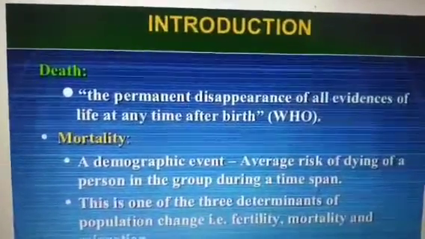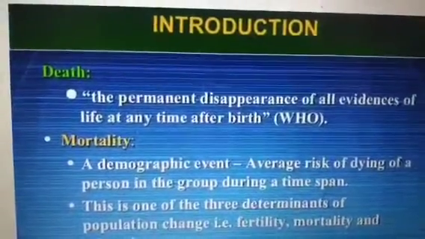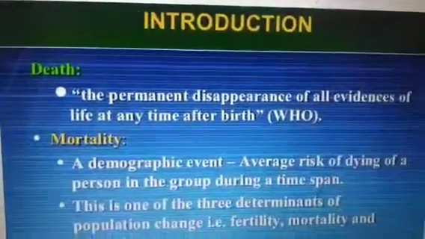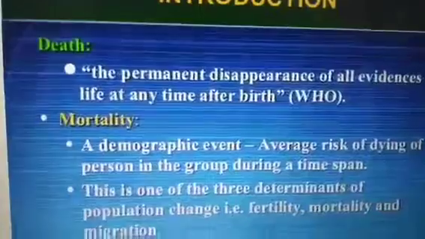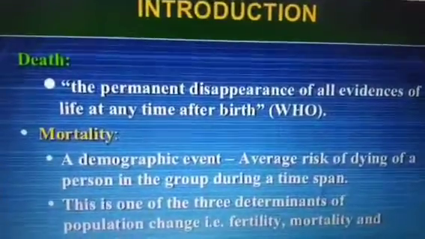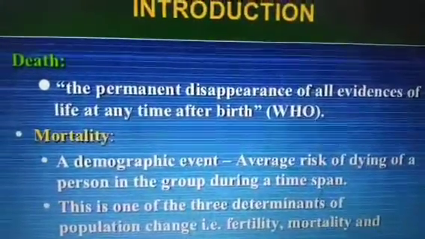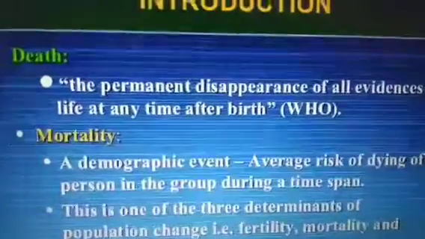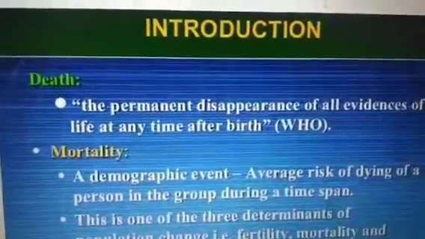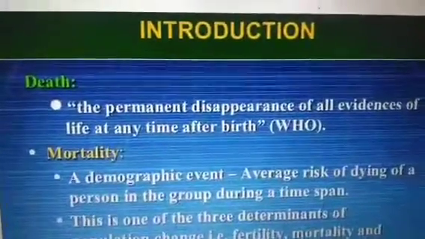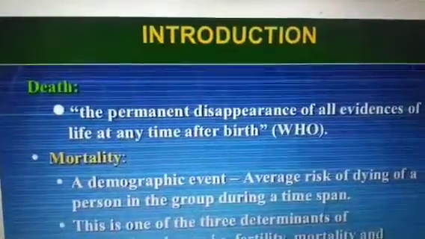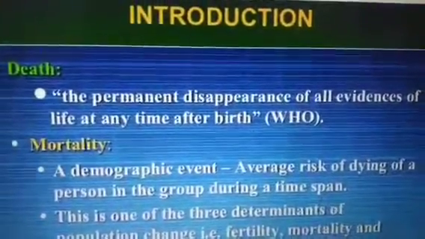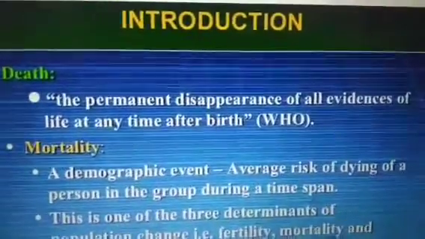And they also express their concerns about the fatality rate, that is called a mortality rate in a specific case, and WHO defines that the permanent disappearance of all evidence of life at any time after birth is called death. This is very natural. If you have taken birth, there is evidence of life, and if that evidence of life is permanently disappeared, that is called death.